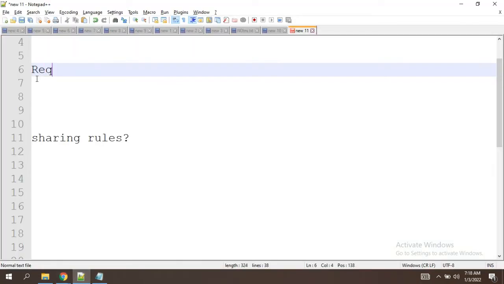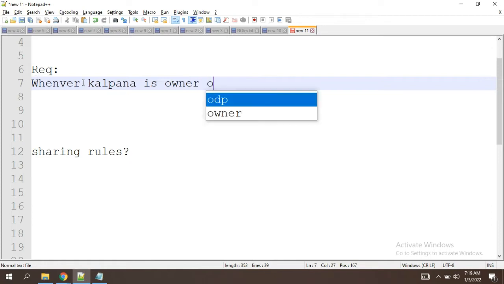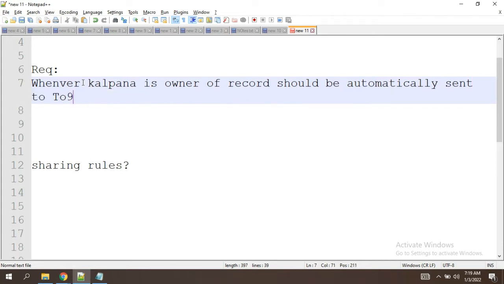The requirement is whenever Kalpana is owner of records, that means whenever Kalpana creates any record, it should be automatically sent to Tom, because Tom is an indirect manager. Okay, it is just a scenario, guys.